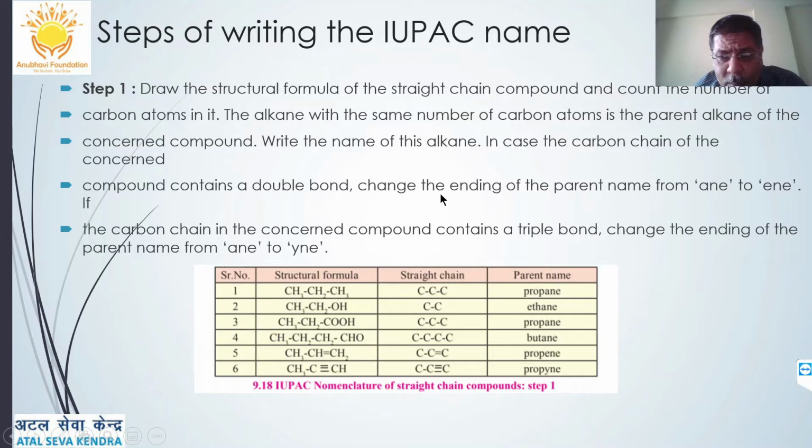Then if it is a double bond or a triple bond, we change the name from ane to ene or yne. Example, CH3CH2CH3 is a straight chain, it is propane. But here if I see a double bond, it is propene, or here if I see a triple bond, I will write it as propyne.